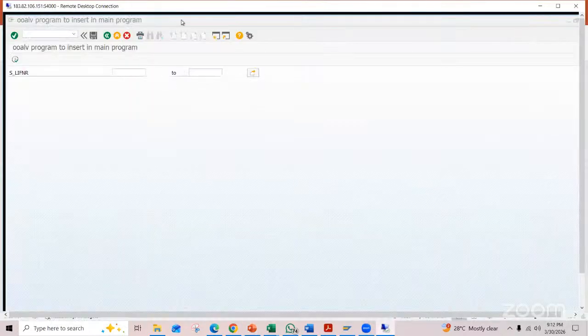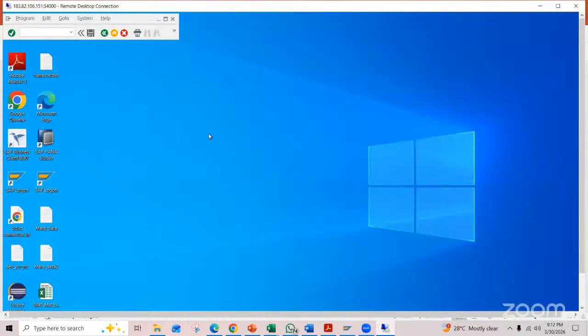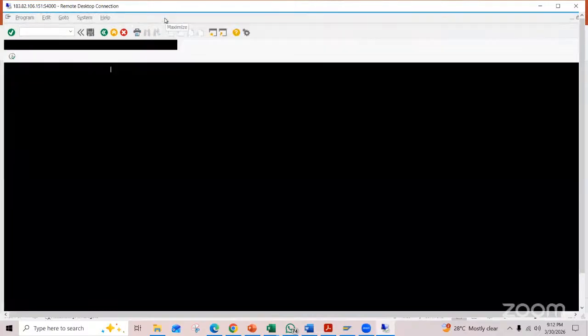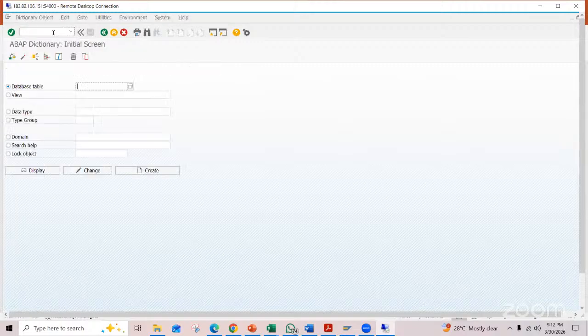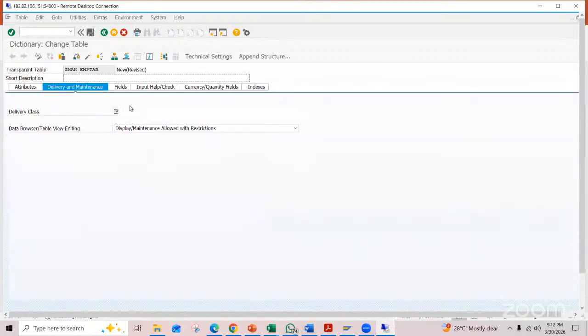So what I do is I'll go to a table. I can create one more table quickly. Create the employee table. Click on create. Employee table. Description.